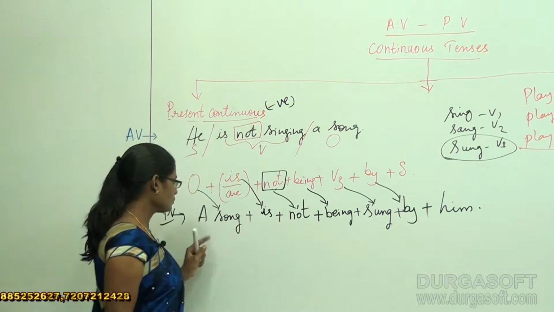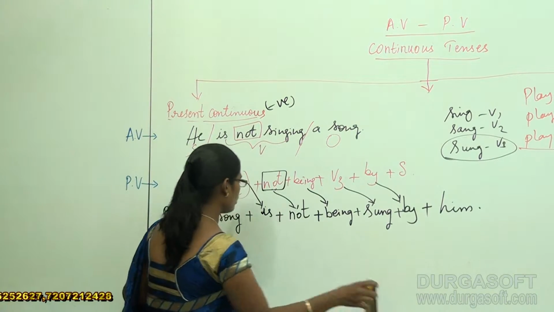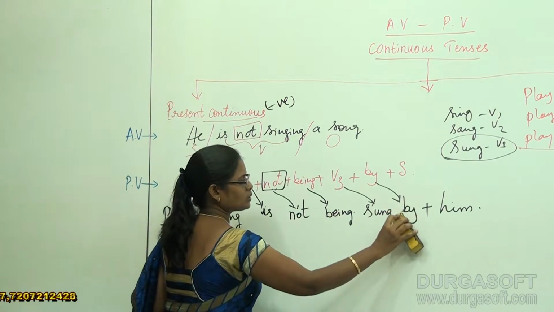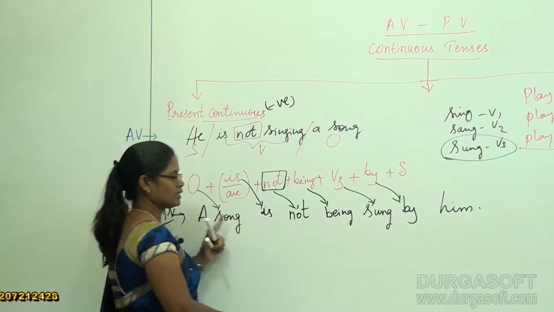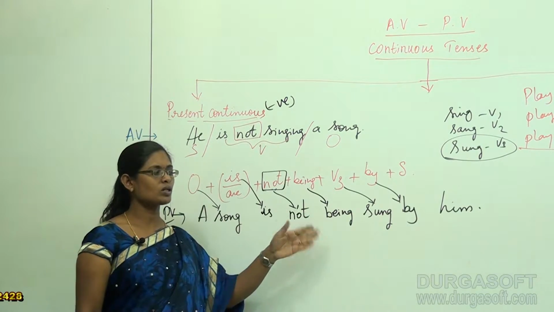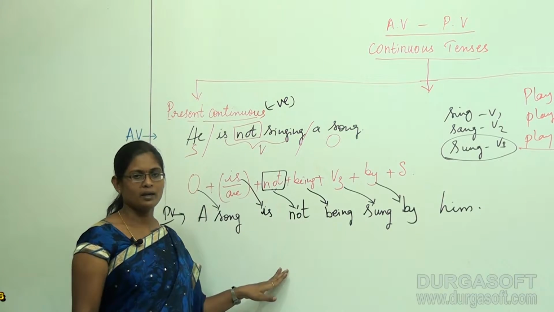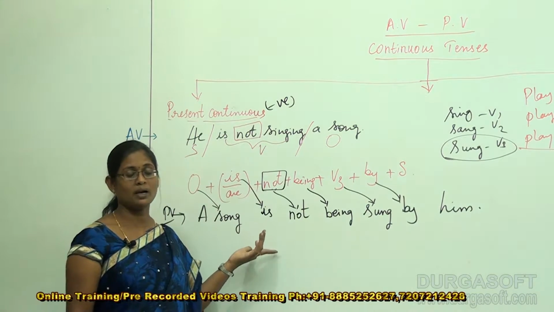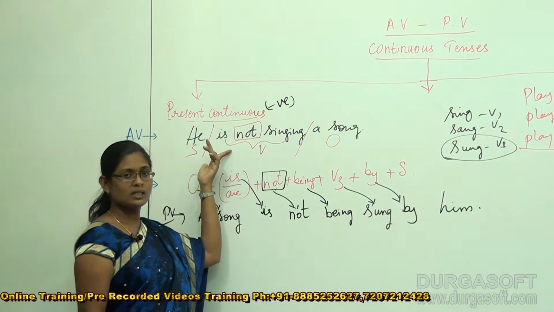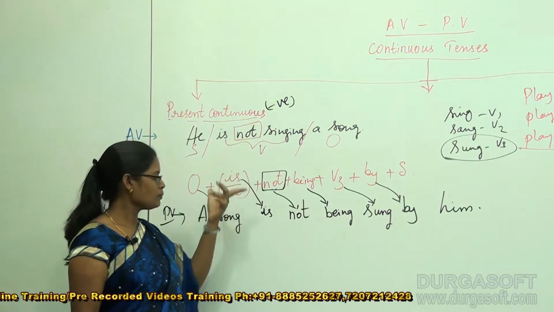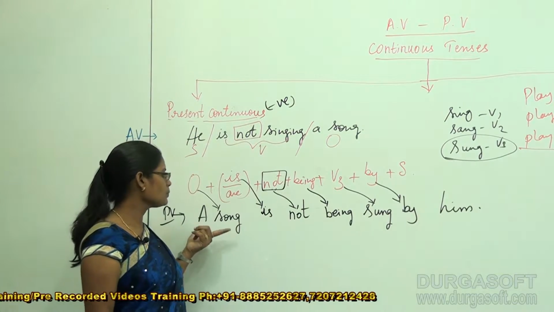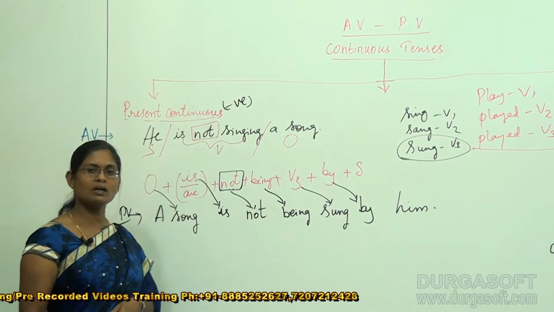Okay, so now what you do, just remove all the pluses that we added here. Now you can read the sentence. Now when you read this sentence, how is it? A song is not being sung by him. So this is our passive voice. After converting our present continuous tense negative active voice, the passive voice in this respective tense is: a song is not being sung by him.